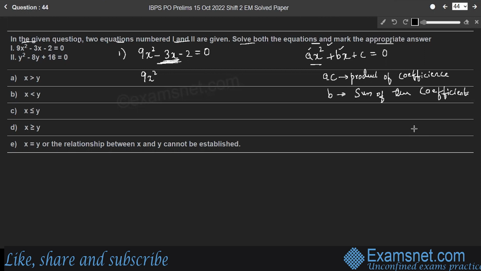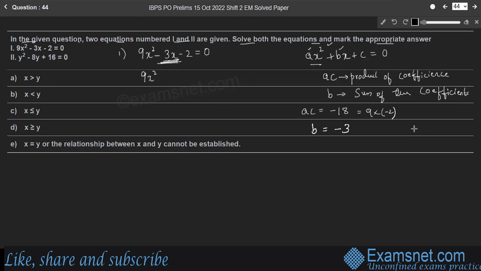Here a into c is minus 18, so 9 into minus 2. And it is only b, not a plus b. The middle term is b, which is minus 3, right?